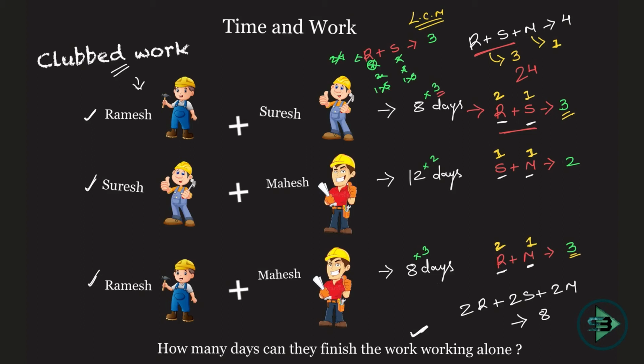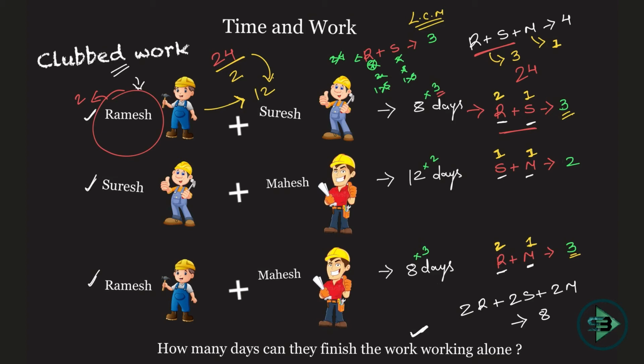Now we can find out the answer quite easily. Ramesh puts in 2 bricks in one day. How many bricks is he supposed to put in to finish the work? 24. So how many days will be required? 24 divided by 2, which is nothing but 12 days. So Ramesh working alone could do the piece of work in 12 days. We got the answer to this.